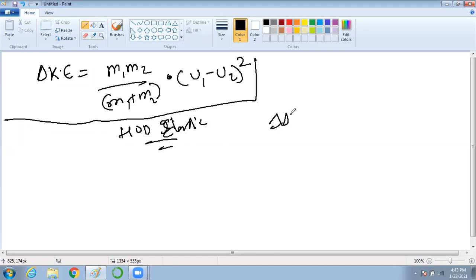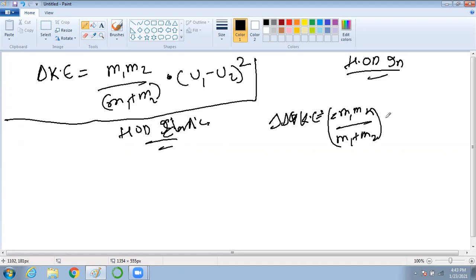But we got the formula for oblique collision as what? This is a general formula. I will show you how. Sir, for elastic, final kinetic energy is equal to initial kinetic energy, no, sir?